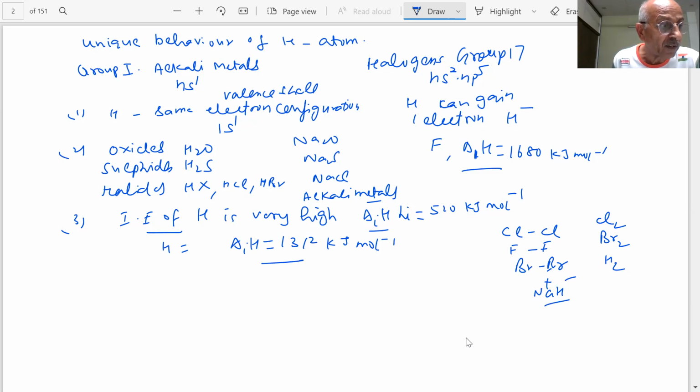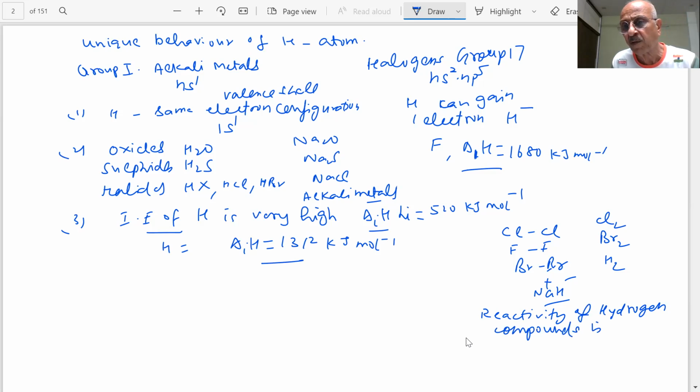But the reactivity of these compounds is very low as compared to halogens. The reactivity of hydrogen compounds is low.